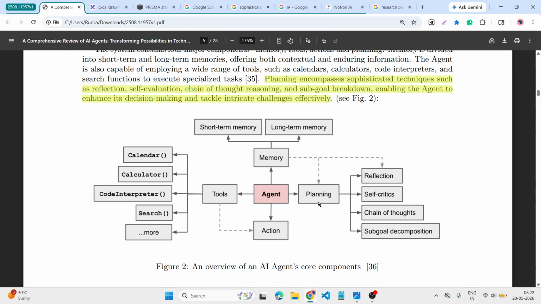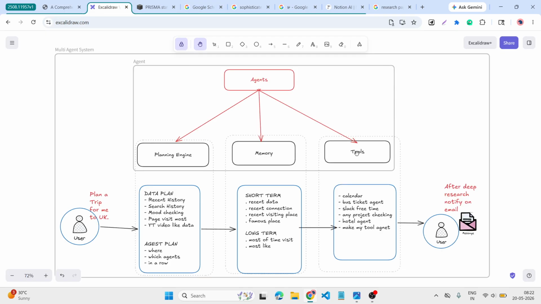In the chat there is one option called deep research. That time they need much time. What they did is planning, reflection, most of the time self-criticism, chain of thought, decomposition. Okay, so these are the three main things that happen.